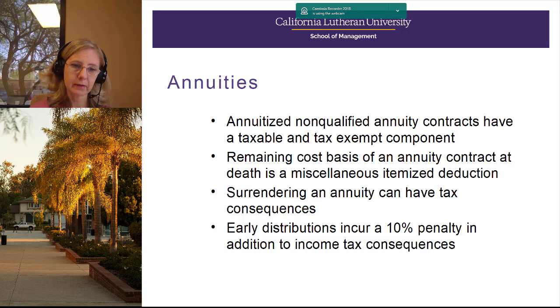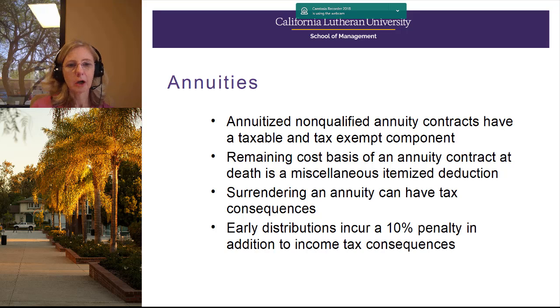That would be your return of basis. But anything that represents inside value built up in the contract, that would be taxable as ordinary income. So when you're making that recommendation to surrender those annuities, not exchange them, because that's a different mechanism, which we'll talk about in another week, but if we're talking about purely surrendering and getting the check, be sure that you have taken into account any taxes that would be due on part or all of that surrender value.